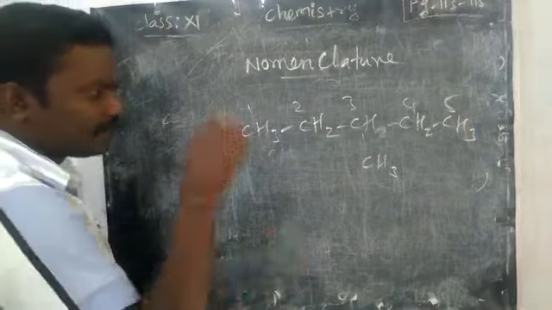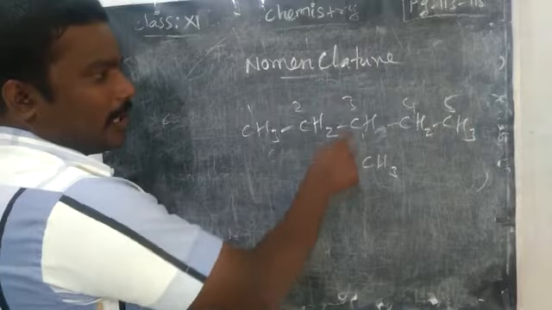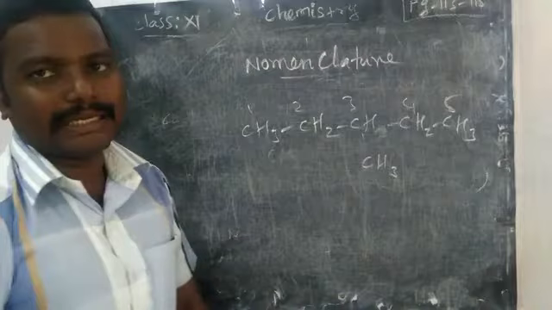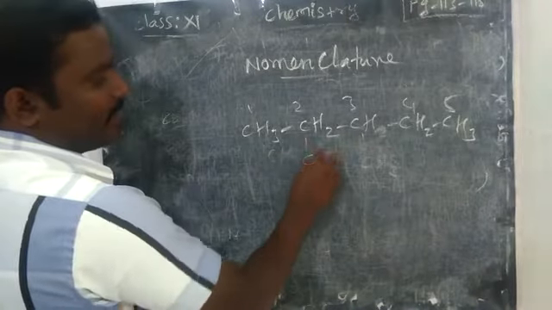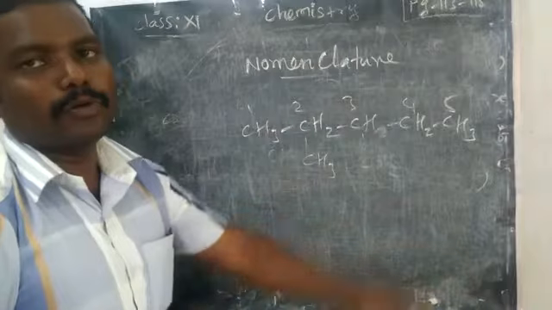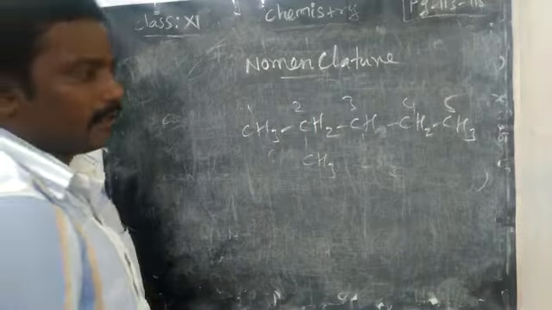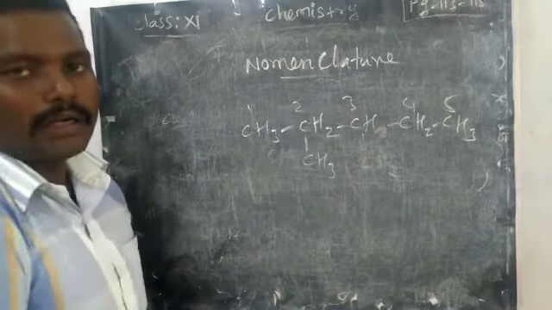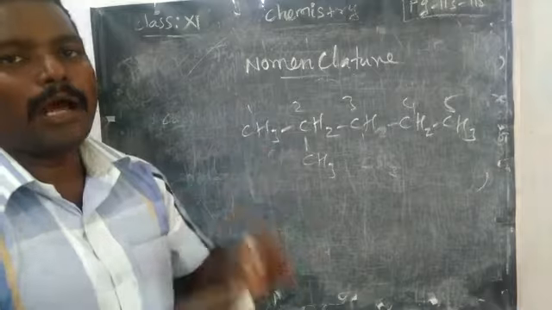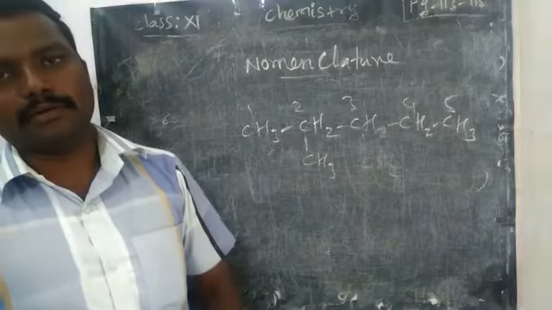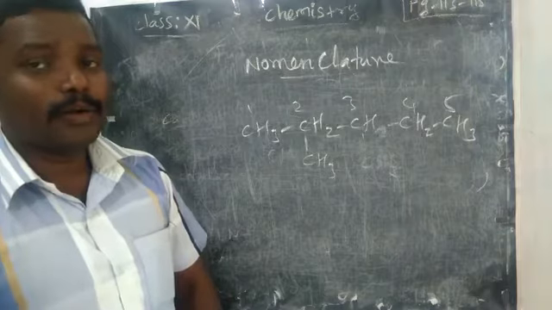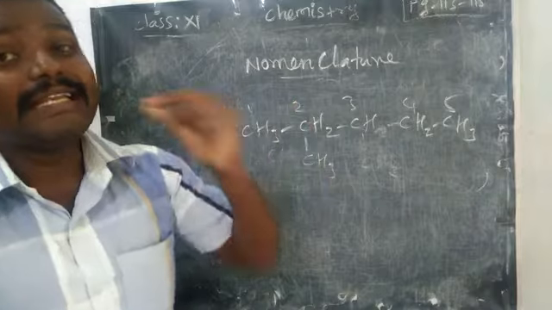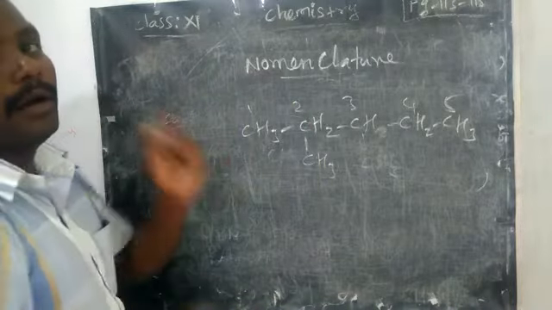Or you can start from this end, no problem. But the CH3 got number or substitution only 3. So both sides are correct. In case the CH3 is present here, you should number from left to right, not from right to left. Are you clear? Yes. The substituent, where it is connected with which carbon, that carbon should carry the least number. This is not a written rule, it is an unwritten rule. Very important. The CH3 substituent should get the least number. Accordingly, you have to give the name in the root word.